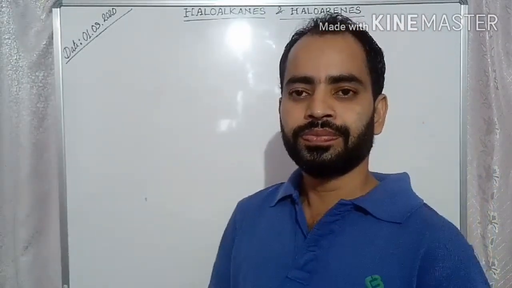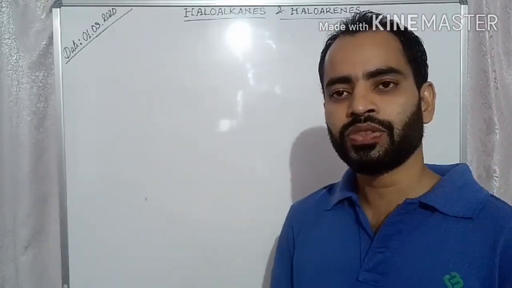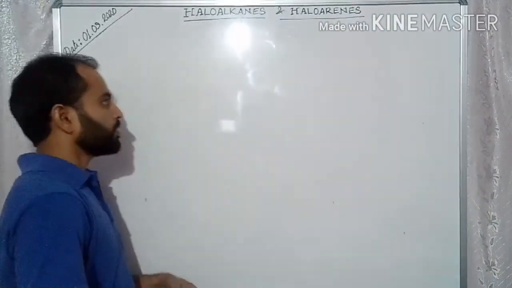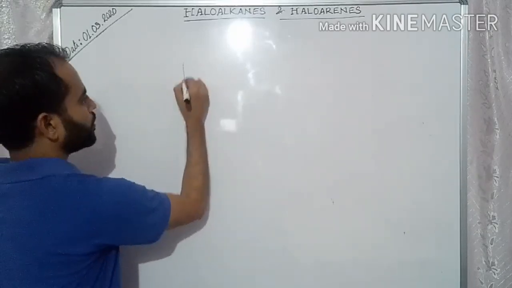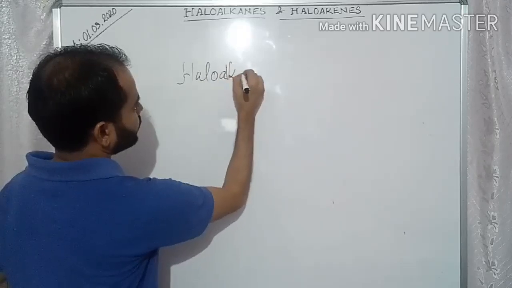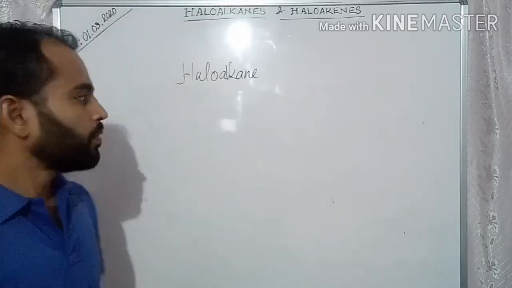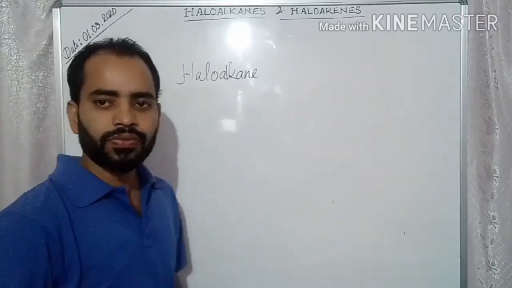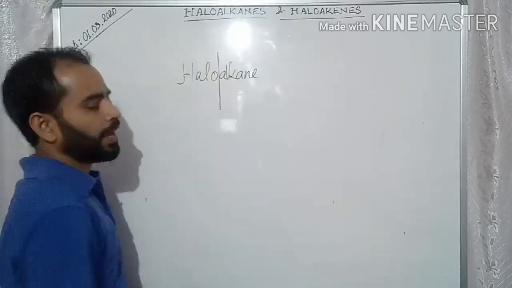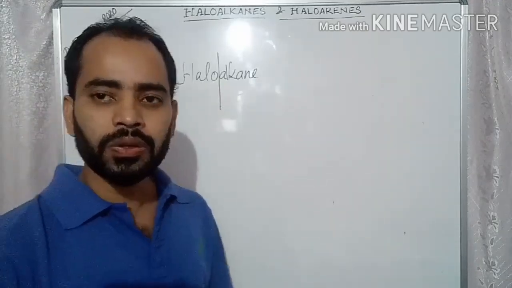I will teach you unit 10 of your class 12 syllabus, that is haloalkanes and haloarenes. So first of all you should know what haloalkanes means. Haloalkane is the word formed by the combination of two words, halo and alkane. This halo comes from the word halogen.